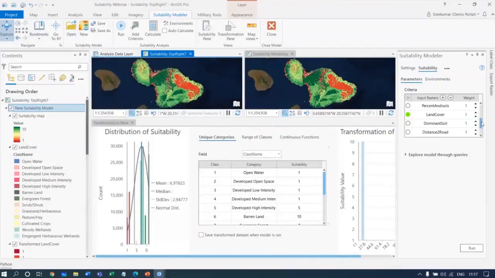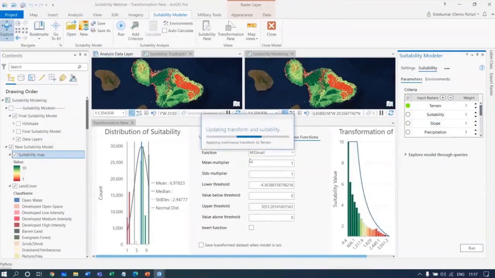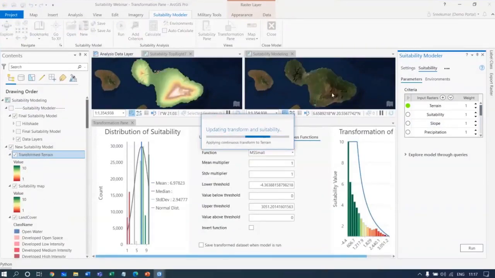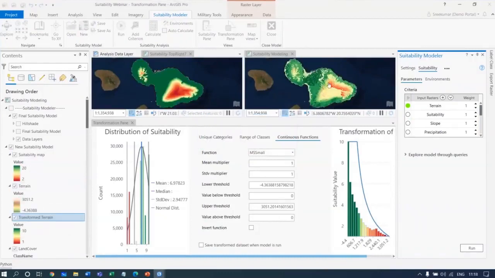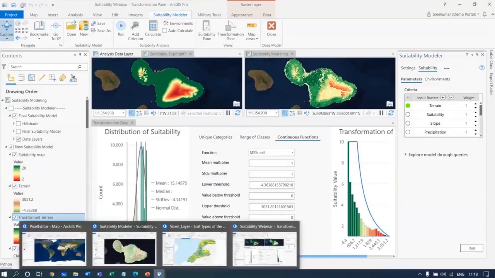And now the moment I select one more parameter, it comes up here and I can just calculate. So it will show me on the latest window the terrain and subsequently what impact that terrain will have in the suitability modeling. So like this, you can keep adding your criteria and arrive at your decisions very easily.